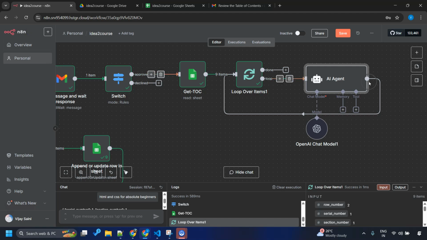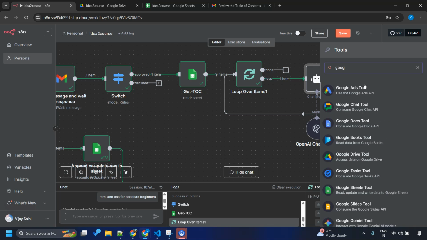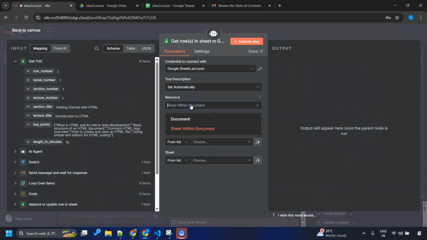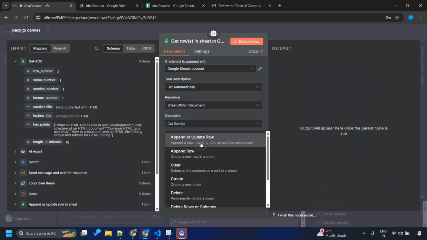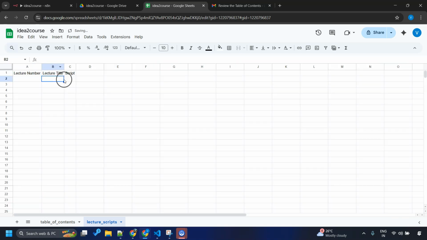Let me go back. Once the AI agent creates a lecture script, just like we did for the table of contents, we also want to save the scripts generated by our AI agent. So I'll just add a tool and call Google Sheet again, and use the Google Sheet tool, append or update rows. Let me create the sheet also. And I'll add the first row: lecture number, lecture title, and script. Save this.